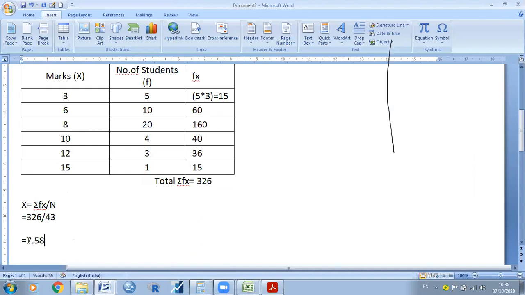So this is the answer: the average marks in the internal exam is 7.58.